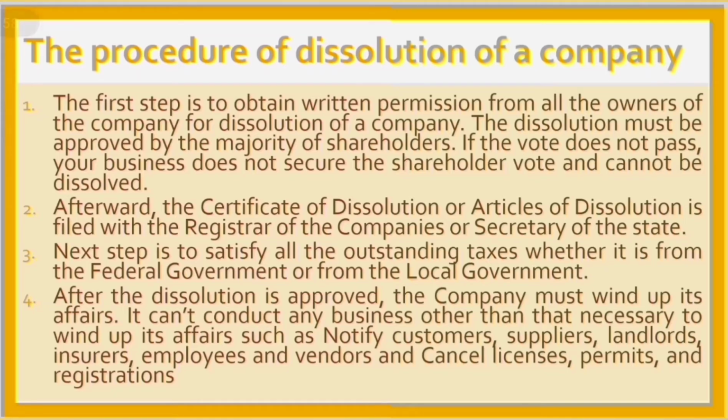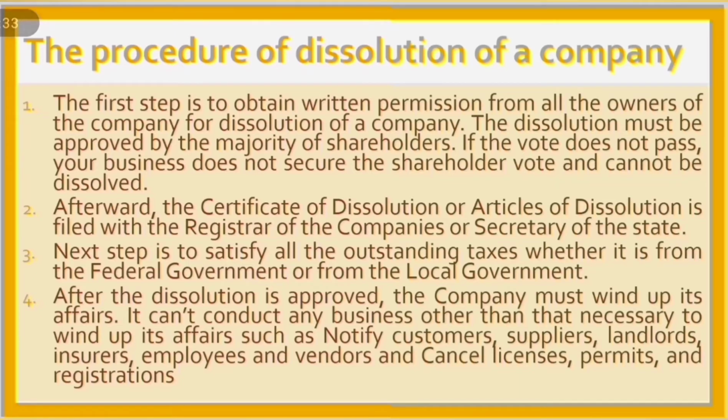Step 1. The first step is to obtain written permission from all the owners of the company for dissolution of a company. The dissolution must be approved by the majority of the shareholders. If the vote does not pass, your business does not secure the shareholders' vote and cannot be dissolved. Step number 2. Afterward, the certificate of dissolution or articles of dissolution is filed with the registrar of the company or secretary of the state.